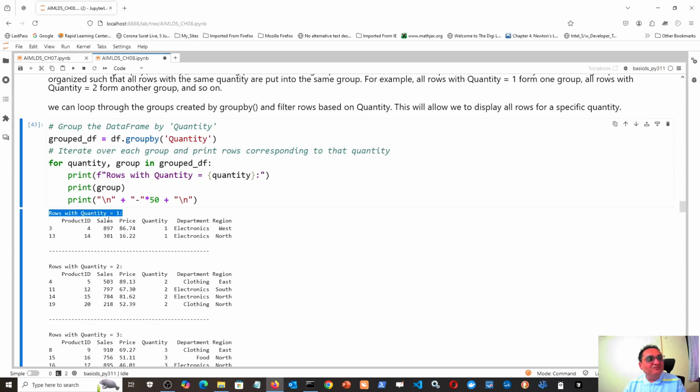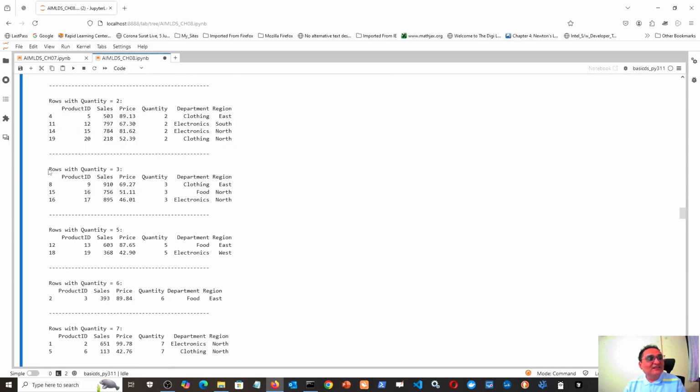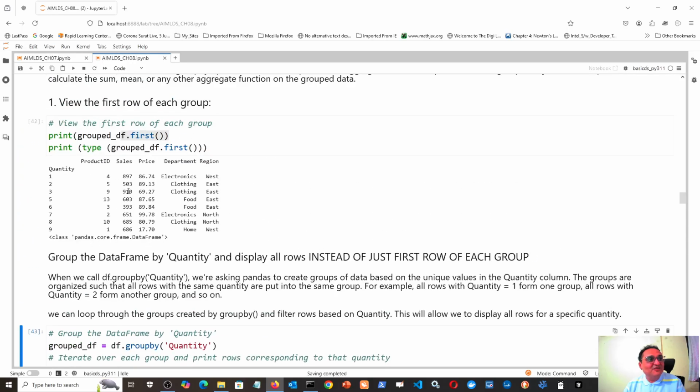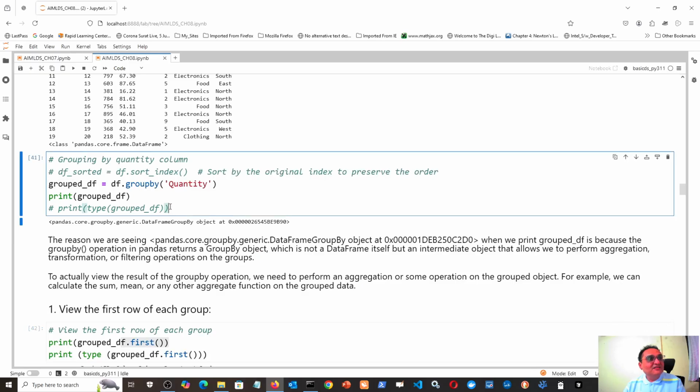If you write that, a nice result is obtained which makes things clearer. Rows with quantity 1, there are 2 rows. Rows with quantity 2, there are 4 rows. Rows with quantity 3, there are 3 rows. Rows with quantity 5, there are 2 rows. Now the first row in this group is 897, 86.74, and here also it is 897, 86.74. That occurred because I had actually executed this line earlier.